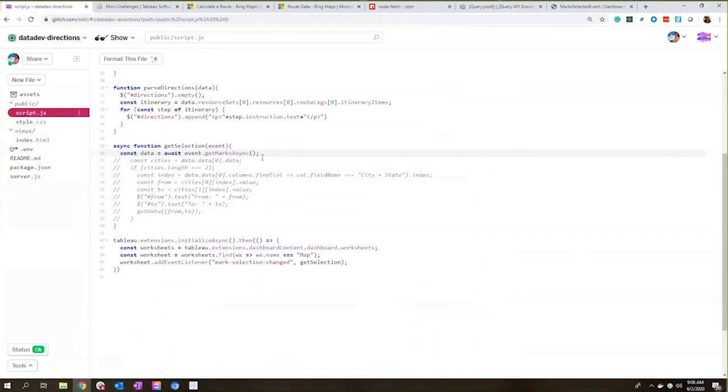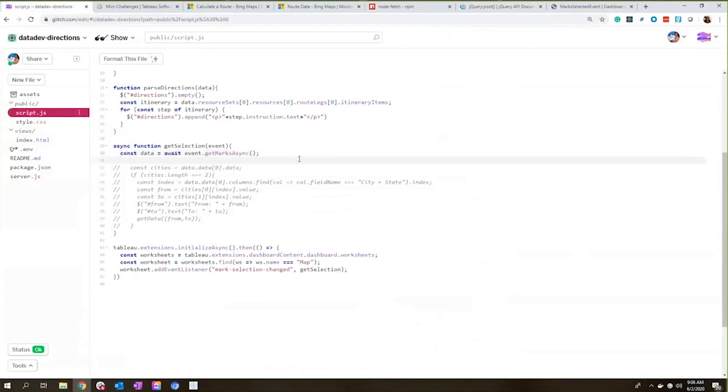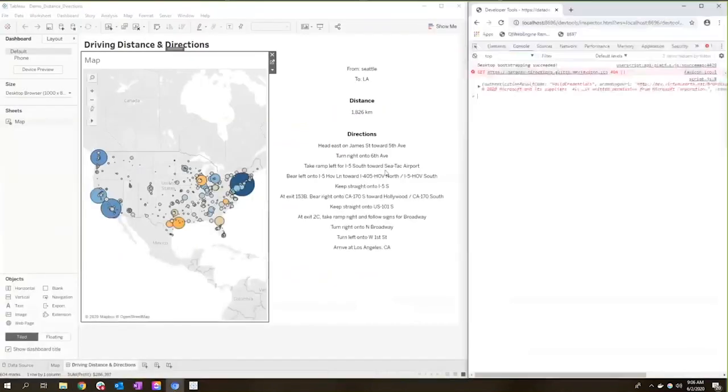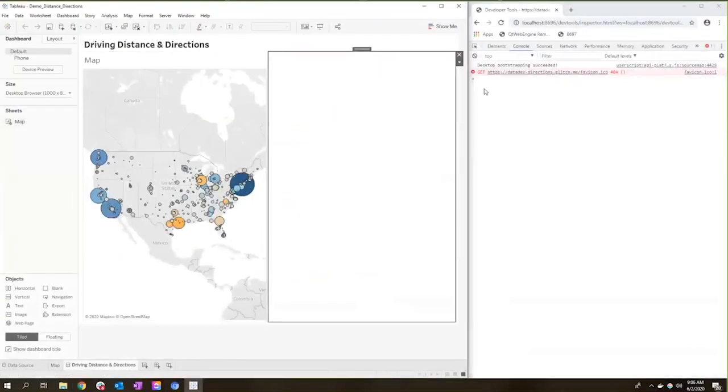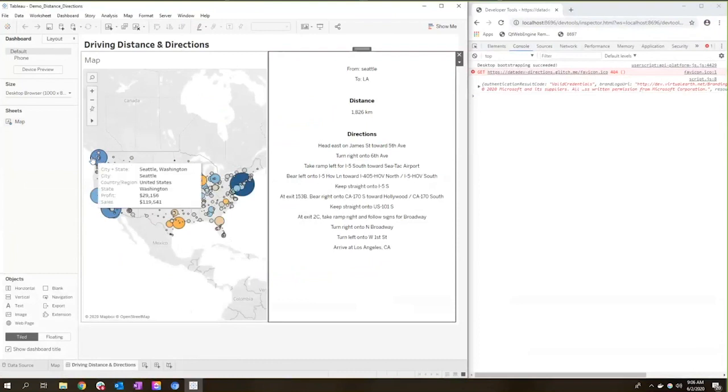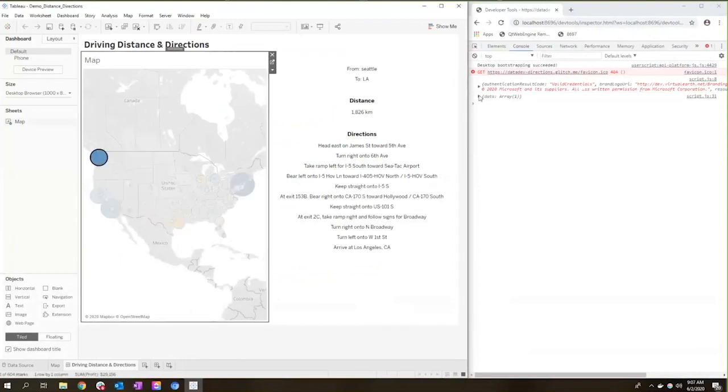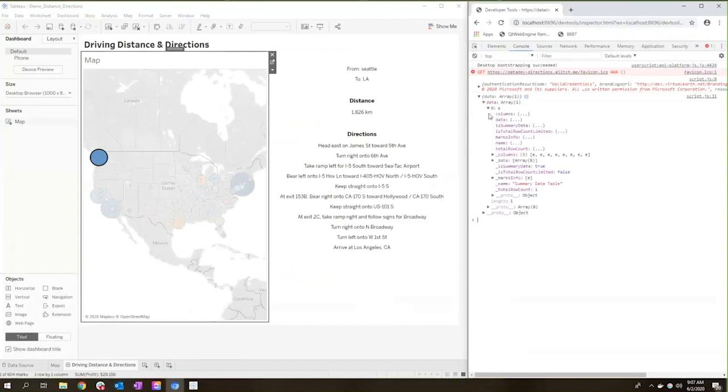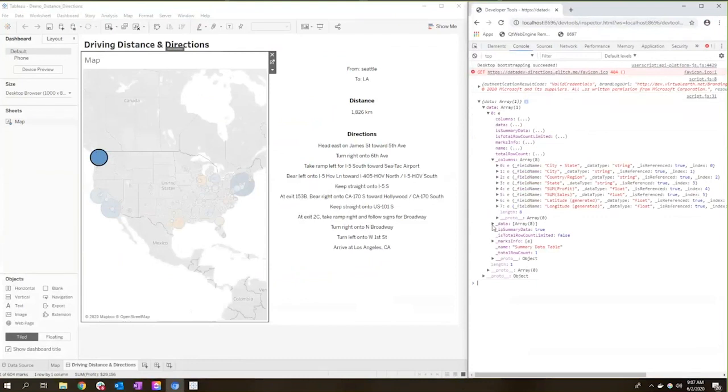So here we're going to wait for that data from our getMarksAsync call. I'll go ahead and console log data, and we'll take a look at it. Let's see what we get. Let's reload. And if I select Seattle, you see we get this array of data. So what's going on in here? Well, we have data within data, which is an array, because we can have multiple data sources. In this case, we only have one, so we see we have this 0th item here. And then we're going to get a series of columns and data.